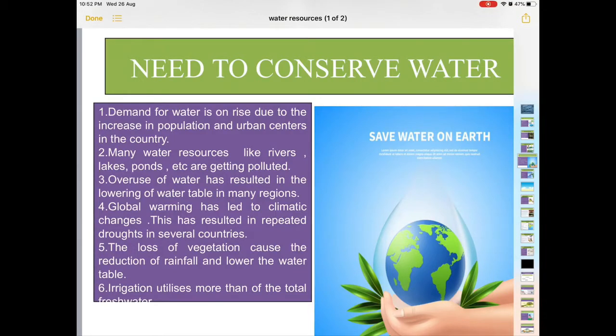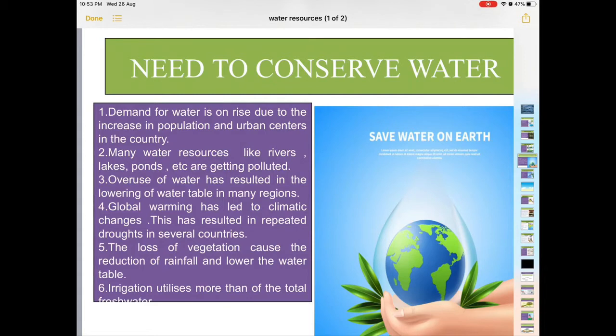Then urbanization is also increasing year after year. Many people want to live in the urban areas, and in urban areas we all know more facilities are required by the people, not only for their household work, but in other sectors also: educational centers, health centers, medical centers. Then they need water for recreational purposes also. So that is why more water is being utilized.